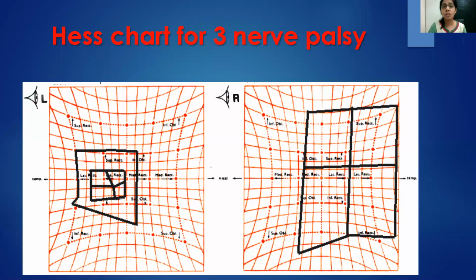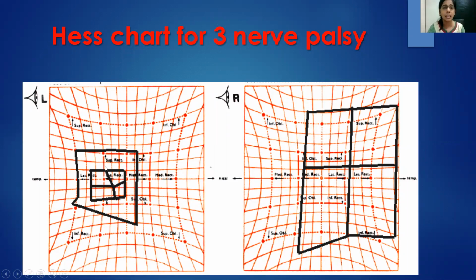So once neuroimaging is done and you are following up these patients of third nerve palsy, we go on to the next modality, which is a Hess chart. Now, even though Hess chart is not important for diagnosis, it's very, very important for the follow-up of these patients because we want to see whether they are improving or not.